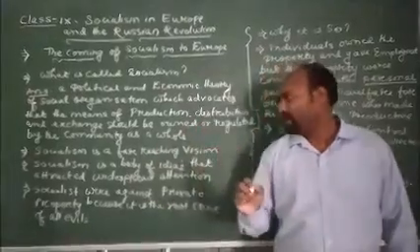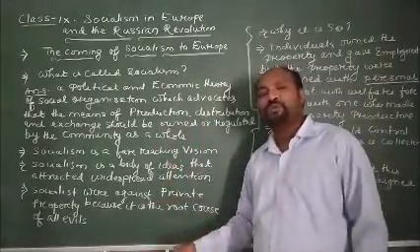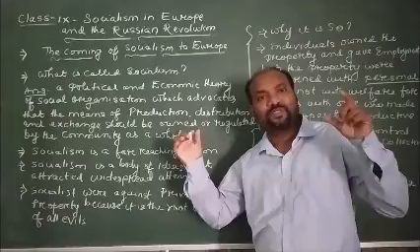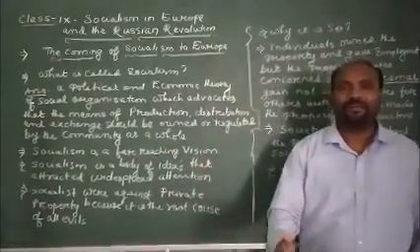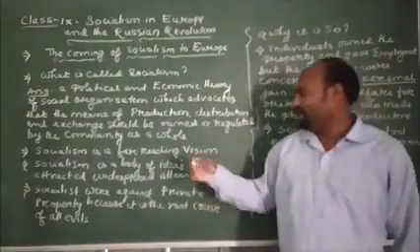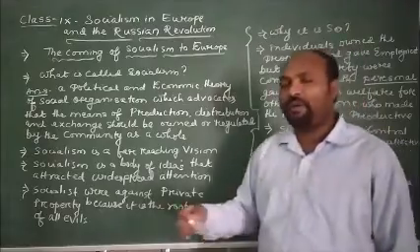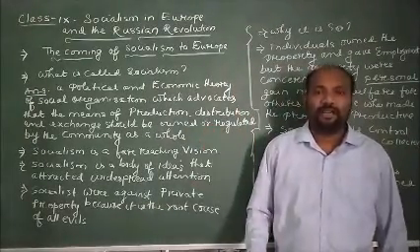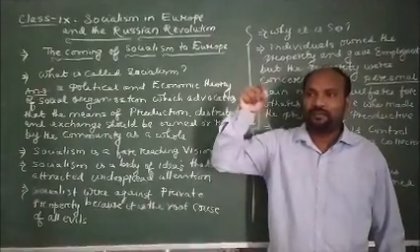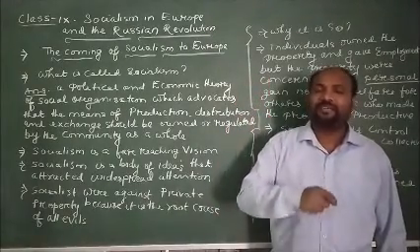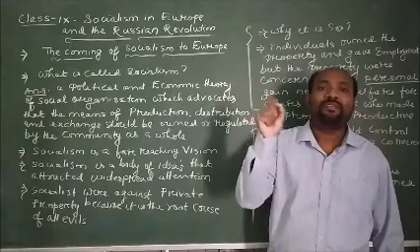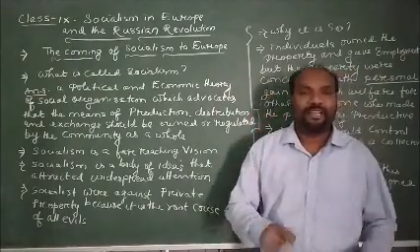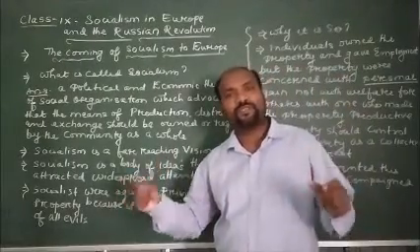And here, in order to bring about socialism in different European societies, we see the socialists saying that private property as well as private wealth is the root of all social evils. Why is it the root of all social evils?